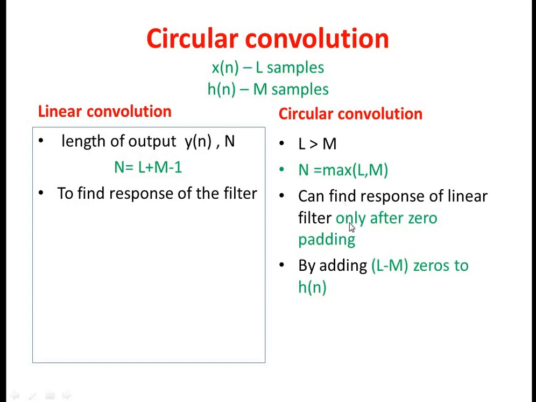We can apply circular convolution to find the response of the filter only after applying zero padding. Zero padding means we have to add L minus M zeros to h of n. So we match the length of the second sequence to the first sequence. After doing such zero padding only, we can use circular convolution to find the response of the filter. So these are all the differences between linear convolution and circular convolution.